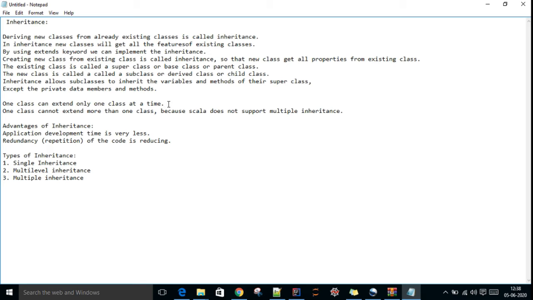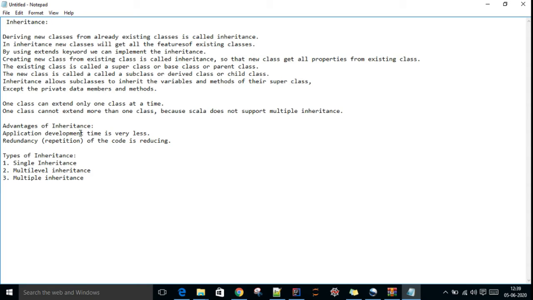There are many types of inheritance: single, multi-level, multiple, hybrid. In Java we have many, but in Scala mainly we have three types: single inheritance, multi-level, multiple.